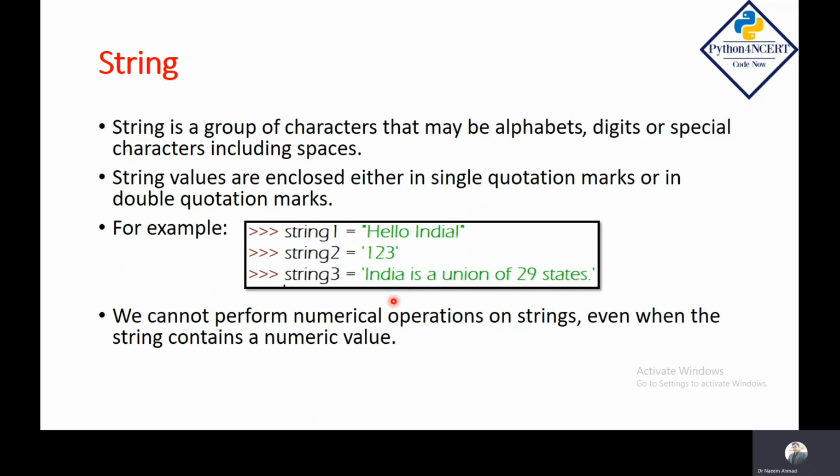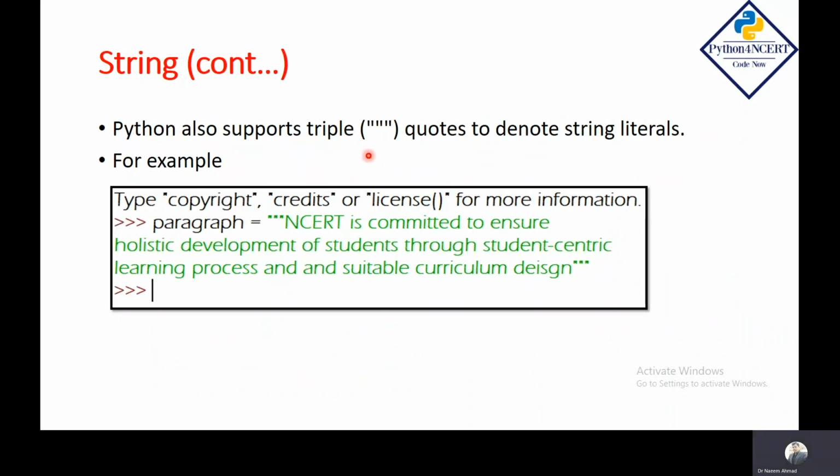And we have to remember we cannot perform numerical operations on the strings even when the string contains the numerical values, just like 123. Python also supports triple quotation marks to denote string literals. For example, I have created one variable paragraph, and in this variable I have kept a long sentence in multiple lines, and this sentence I have kept under triple quotation marks, so it is also a string.